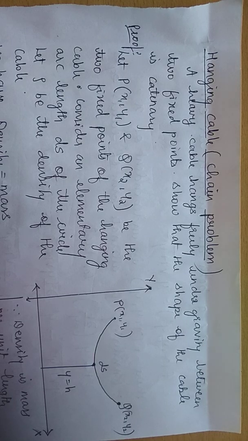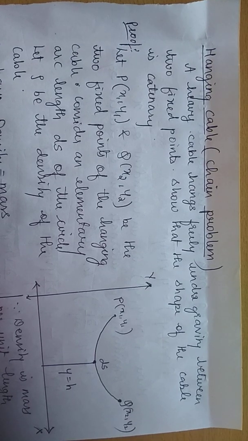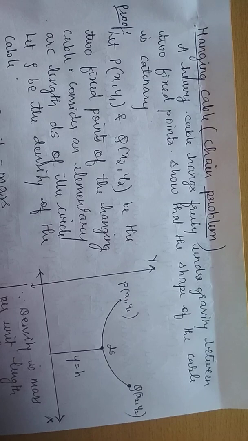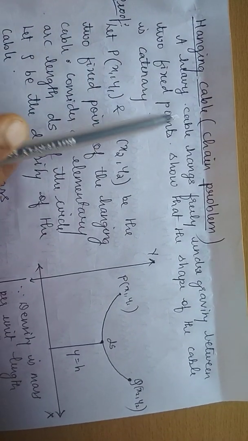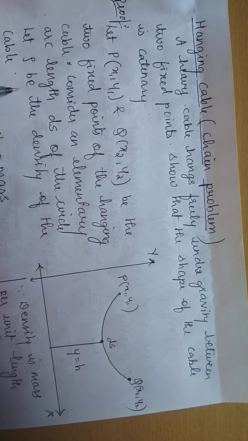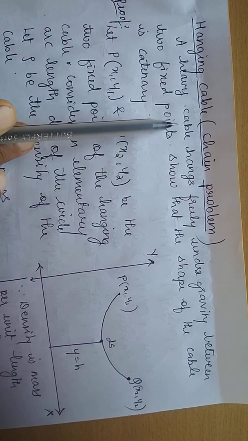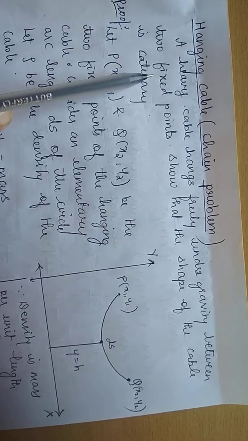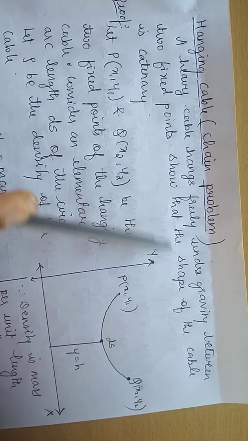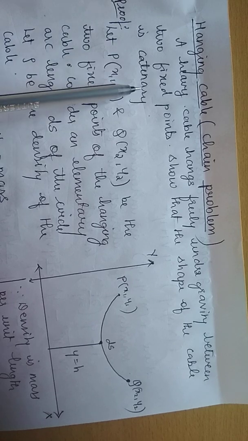Students, we are going to go with the hanging cable problem. Now, the next concept in calculus of variations. Here, the hanging cable or chain problem, they say. What does that mean? A heavy cable hangs freely under gravity between two fixed points. Show that the shape of the cable is a catenary.